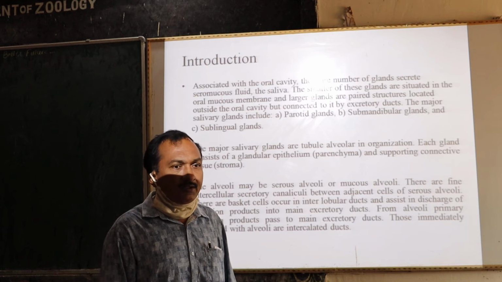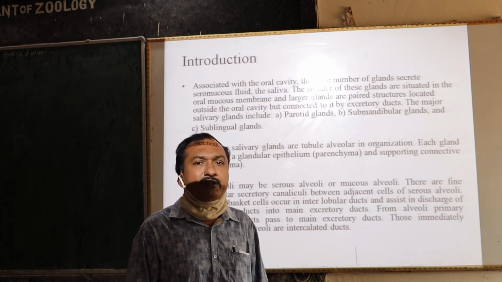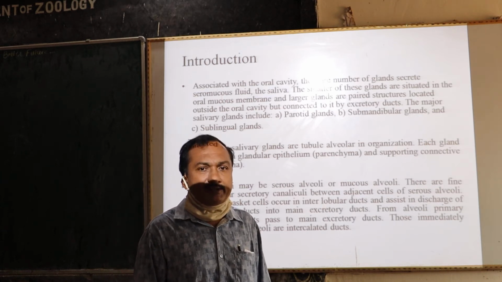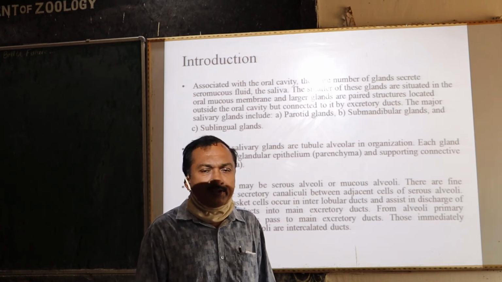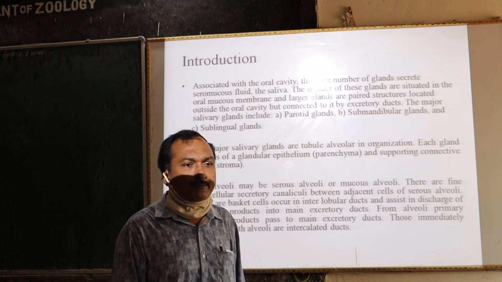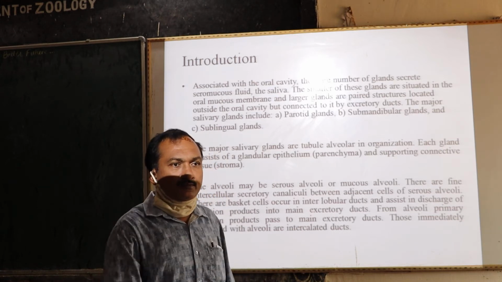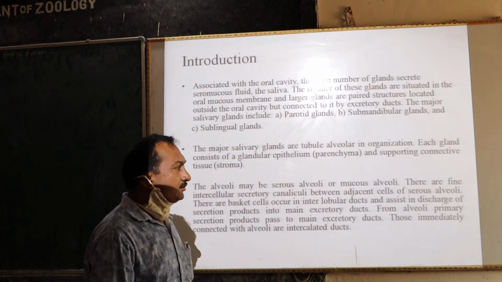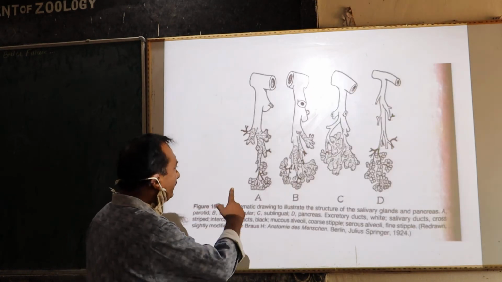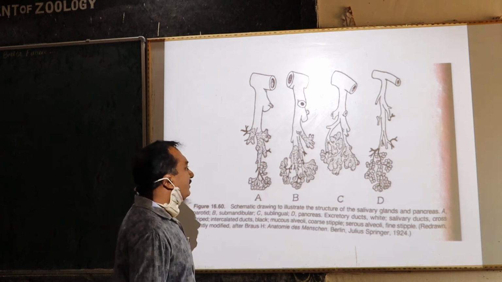So let us study the different types of salivary glands in the dog, monkeys and human beings. All are the same. So these are the structures of salivary glands.